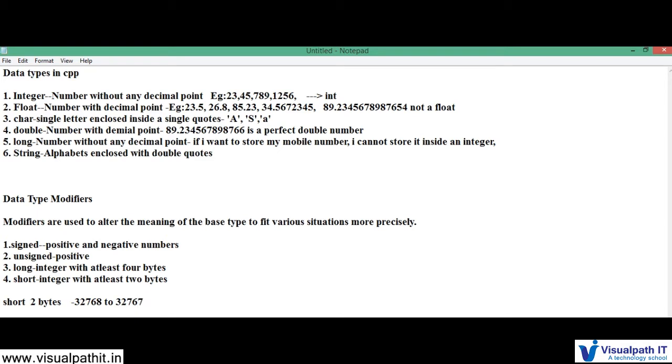The formula is actually minus 2 power 16, to plus 2 power 16 minus 1. This is the formula.